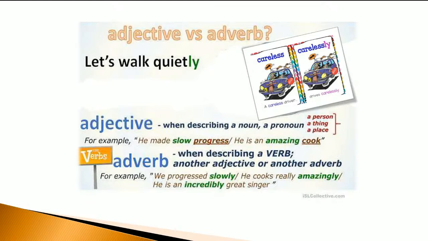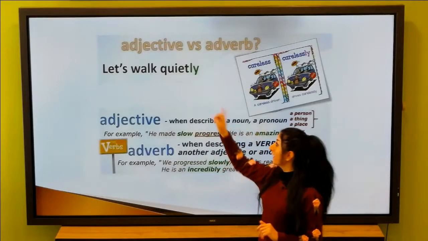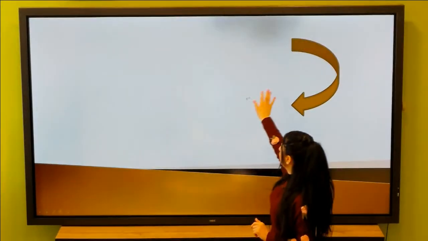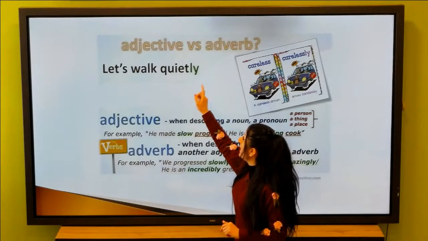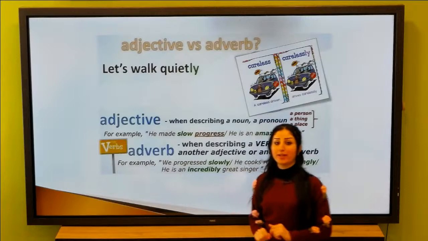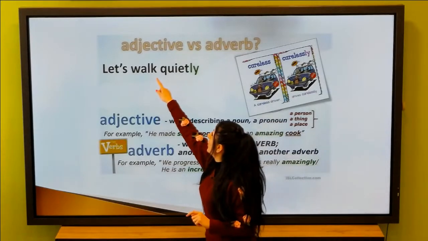We have adjectives versus adverbs. Our lesson today talks about adverbs and focuses on adverbs. The main difference between adjectives and adverbs is that we add ly at the end of the adjective. Example, let's walk quietly. Quietly is an adverb. It's an adverb because it ends with ly and it describes the verb walk. Let's walk. After walk, we have quietly.